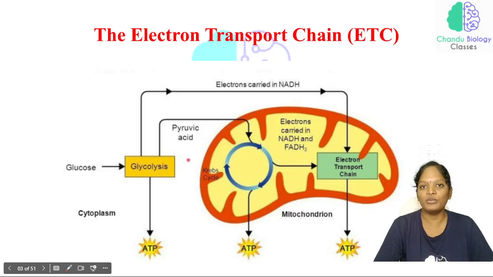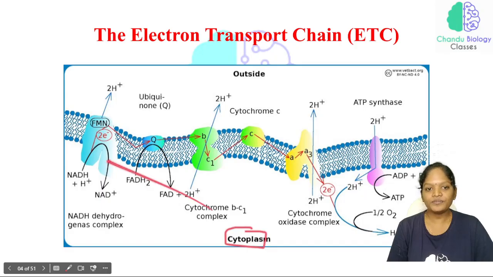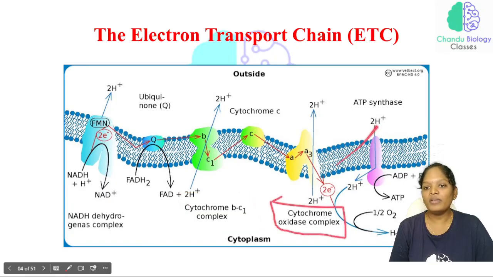Now we are going to study what happens in the electron transport chain. Look at this. This is the electron transport chain reaction. This is the cytoplasm. This is the mitochondrial matrix region, and this is the membrane region, and here we have the NADH dehydrogenase complex, the cytochrome BC1 complex and the cytochrome oxidase complex, and we have ATP synthase.